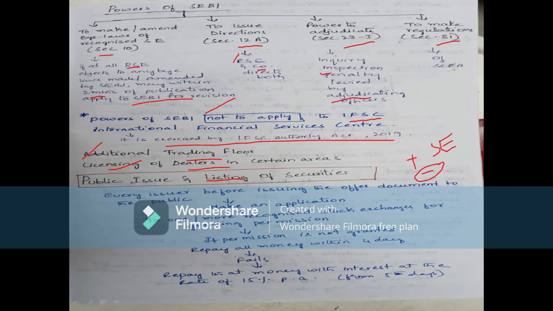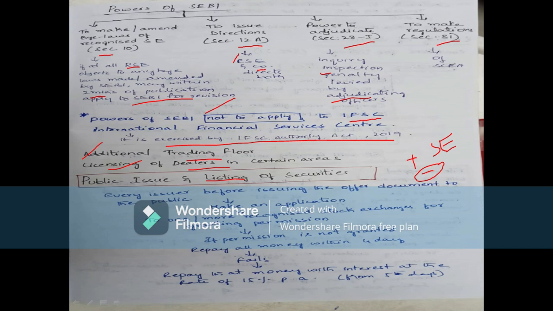So if any company is delisted, then that company owner or that issuer may file an appeal before SAT, Securities Appellate Tribunal, against the decision of the recognized stock exchange delisting securities, within 15 days from the date of filing. And this Securities Appellate Tribunal may, if it is satisfied that the company was prevented by sufficient cause from filing that appeal within the said period, allow it to be filed within a period not exceeding 1 month.